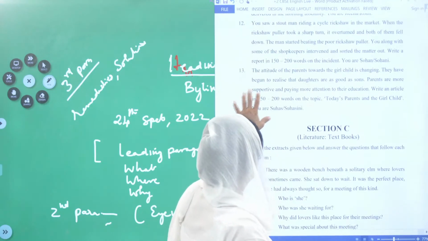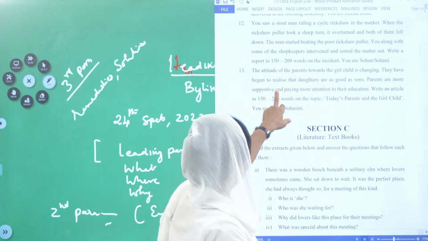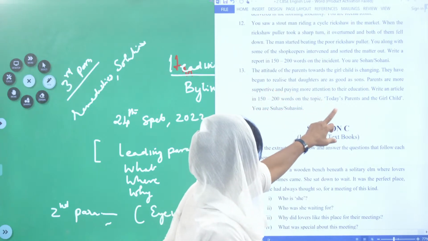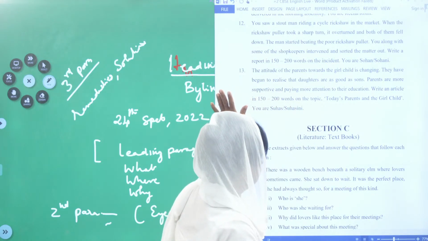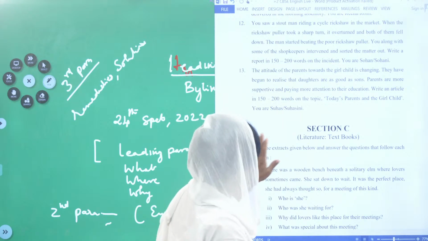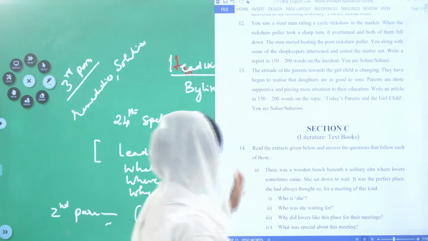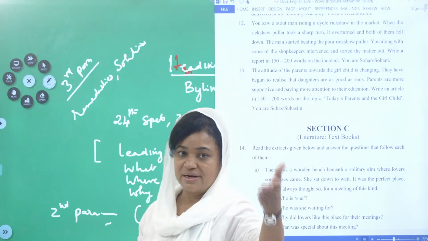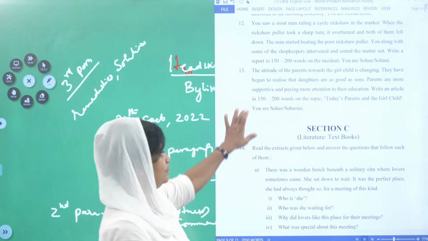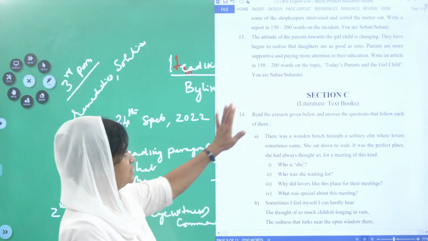Now, the last one: the attitude of the parents toward the girl child is changing. They have begun to realize that daughters are as good as sons. Parents are more supportive and paying more attention to their education. Write an article. Again, write an article is there. So, I have already told you the format of an article. That is again repeating here. So, you can go through that.